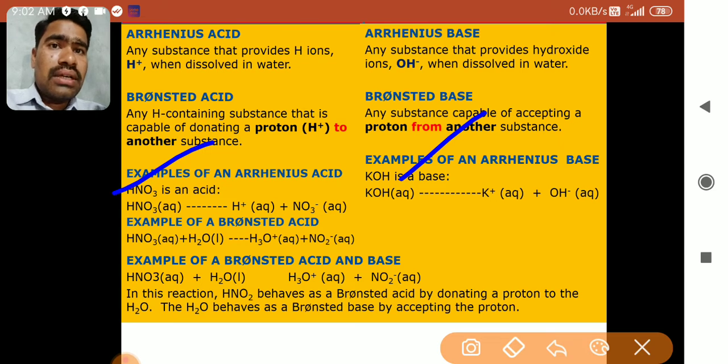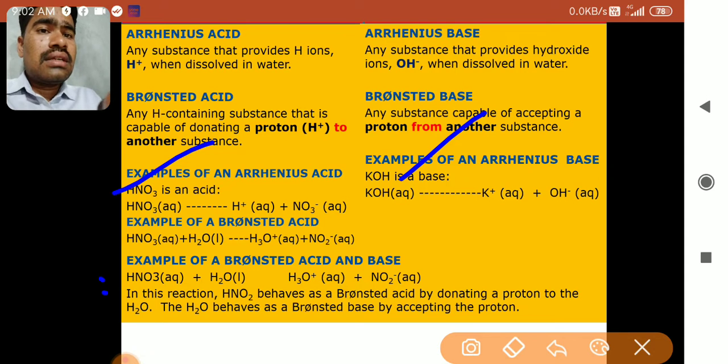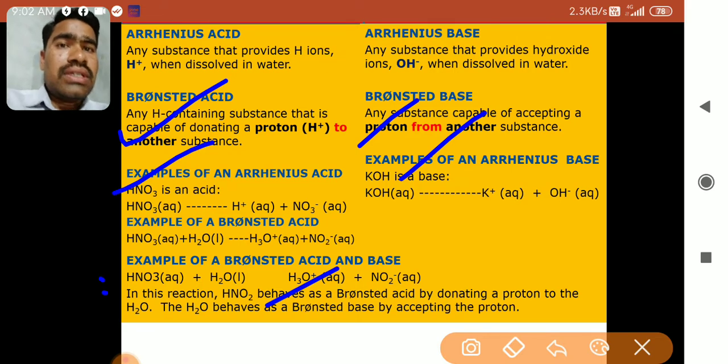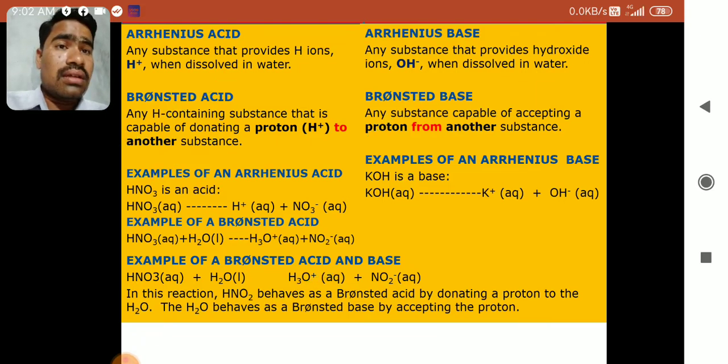So you can define this. This is the definition of acids and bases by Bronsted, and this is the example of Bronsted acids and bases. It's a very important question. This one slide can give you 2 marks in the board exam. So learn this very nicely.